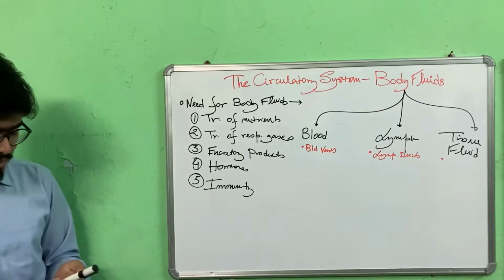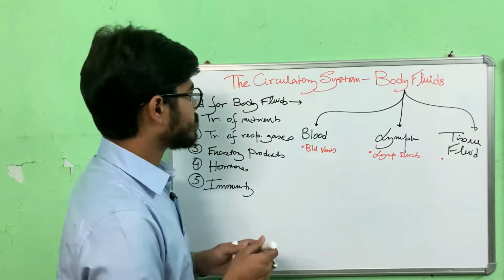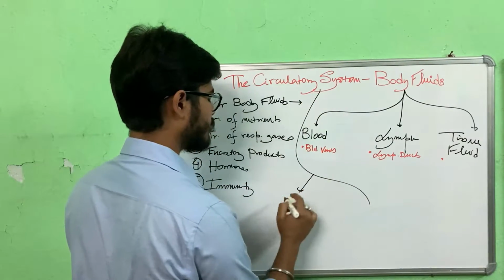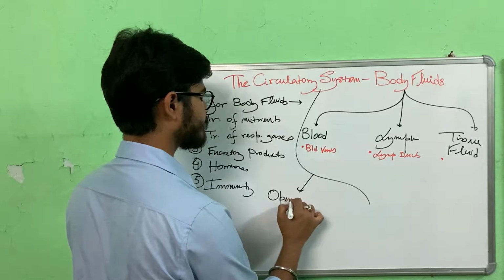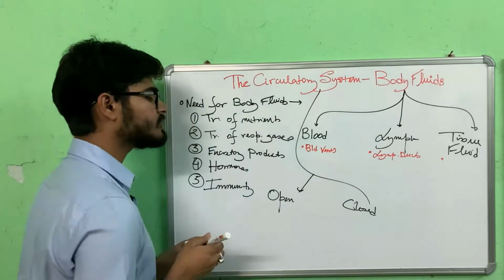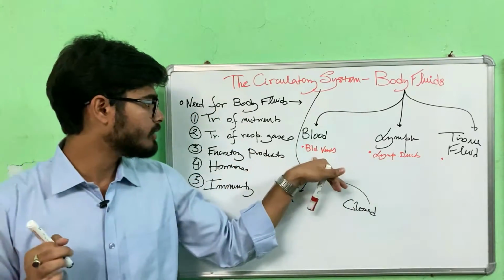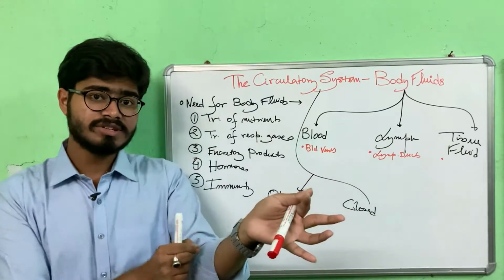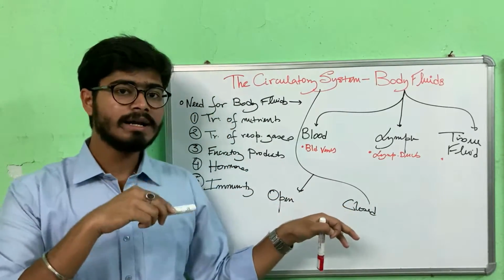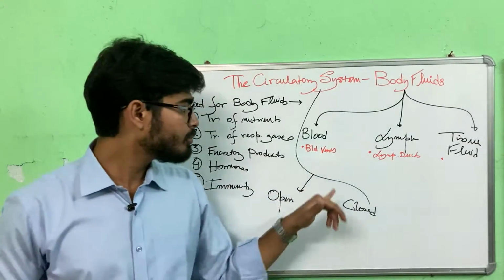Now, the circulatory system can be classified into basically 2 types. One being the open circulatory system, the other being the closed circulatory system. Closed circulatory system means the body fluid, mainly blood, flows through tubular blood vessels from the heart to the various organs and then back to the heart. All this transportation occurs through blood vessels.